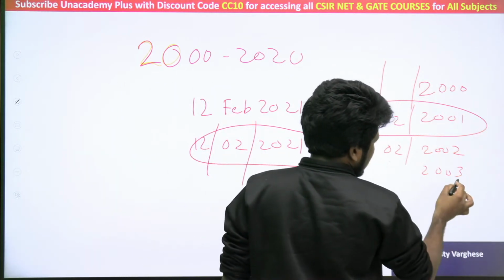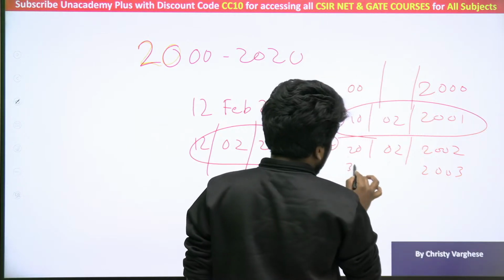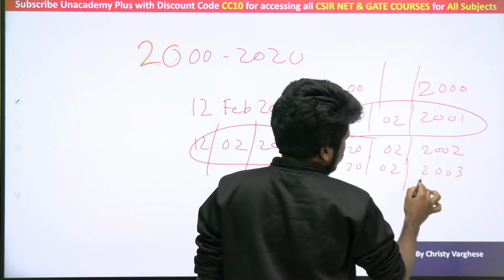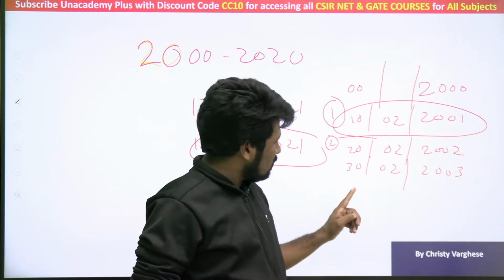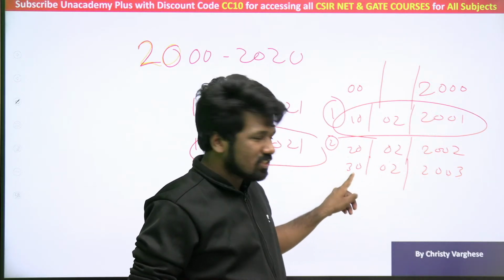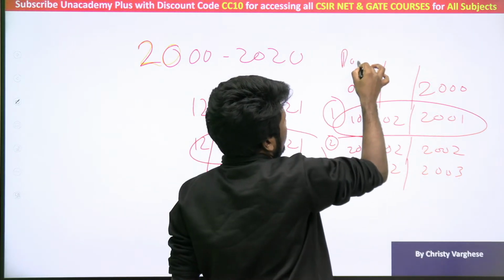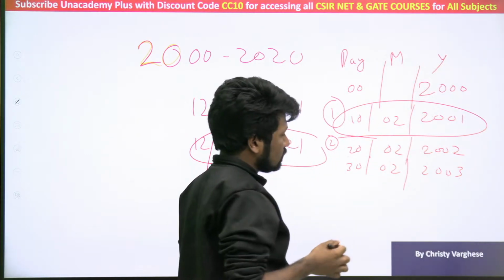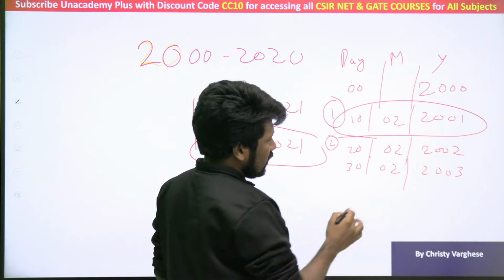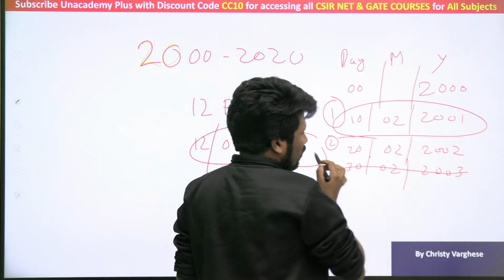2003, let us check. Then it should be 30 02 2003. Here comes the problem. What is the problem? February does not have 30 days. This is the day part, this is the month part and this is the year part. But February does not have 30. So 2003 is not valid.